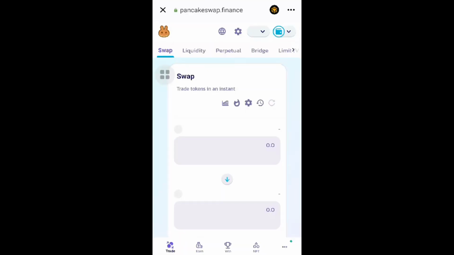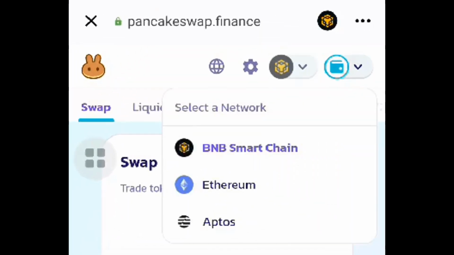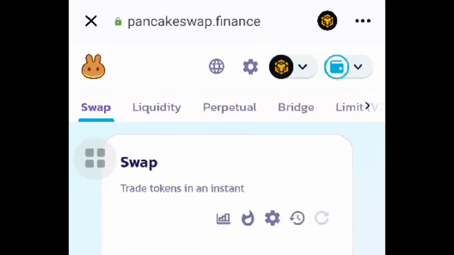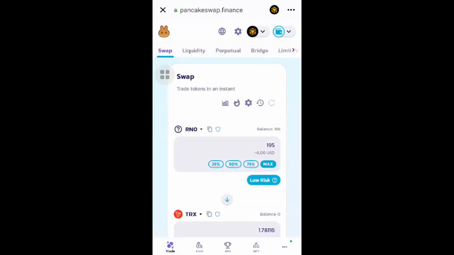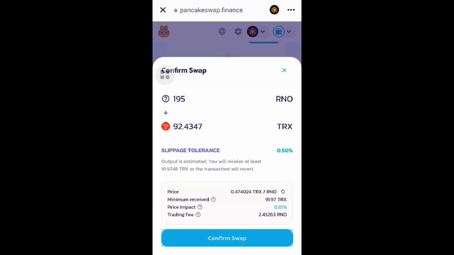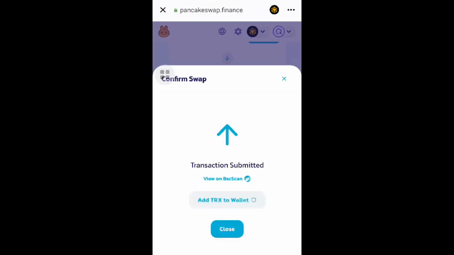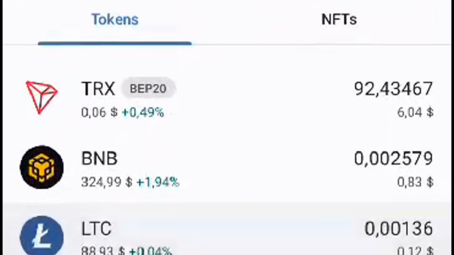Now I will trade, converting RNO to other coins. You can access PancakeSwap on your phone's browser or wallet browser, then connect PancakeSwap to the wallet and select the Binance Smart Chain network. A balance of BNB in the wallet will be required for gas fees for the transaction.